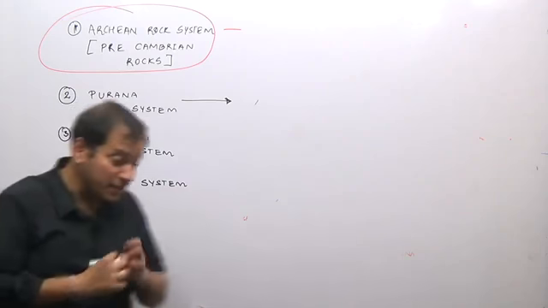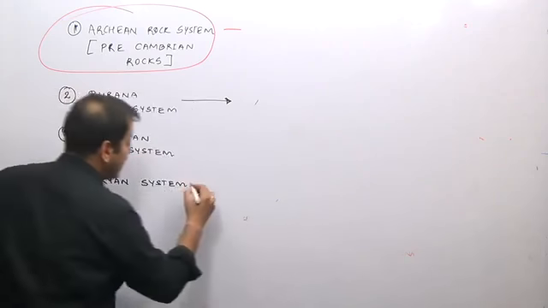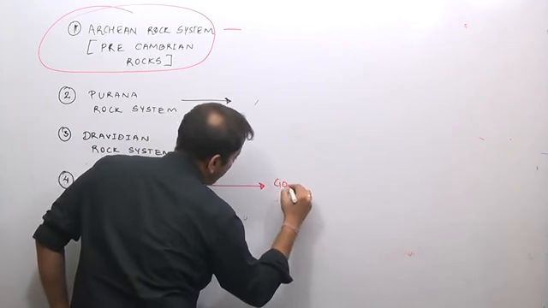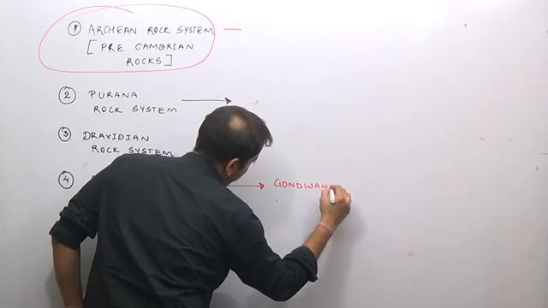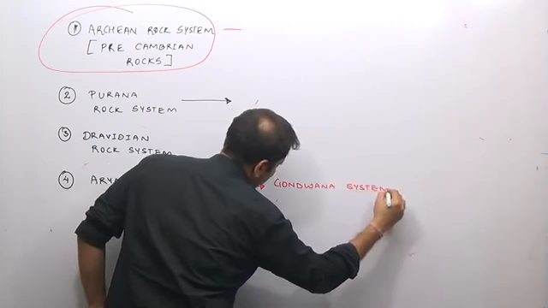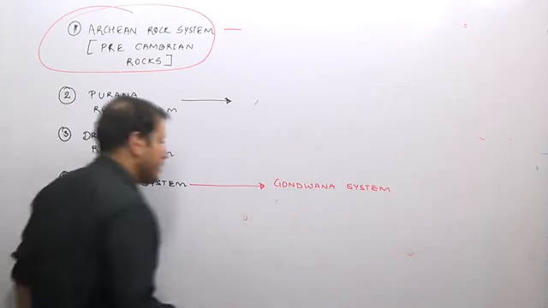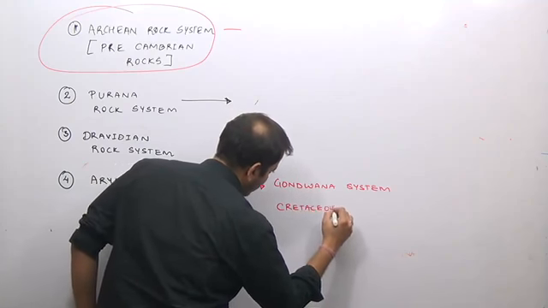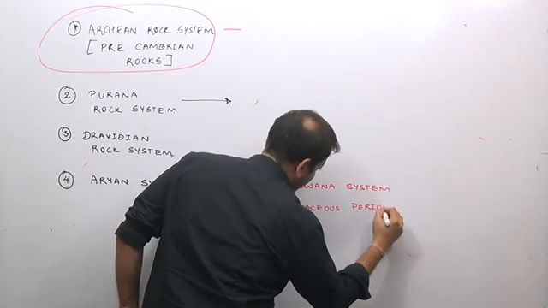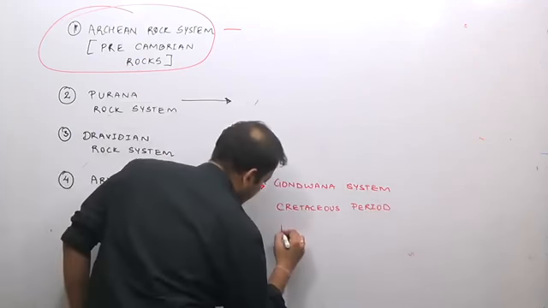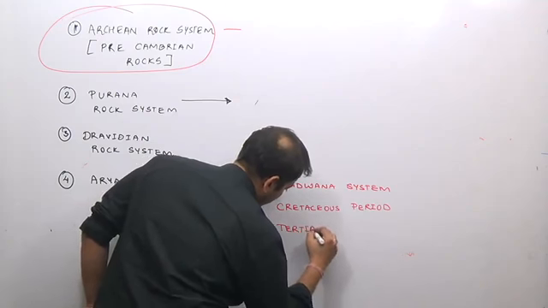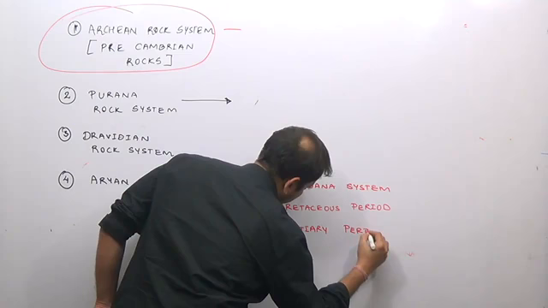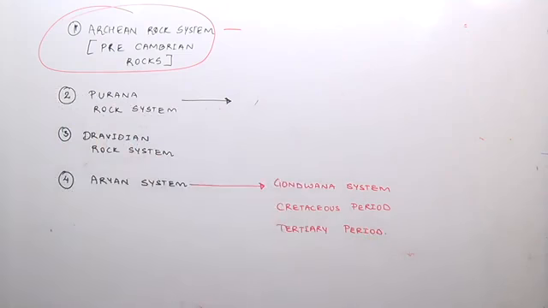The Aryan system, as per the chronology I am giving you, can be divided into three periods, that is the Gondwana system, the Cretaceous period and the Tertiary period.